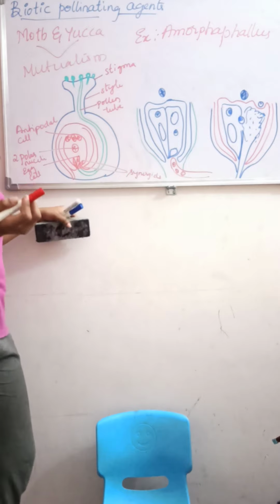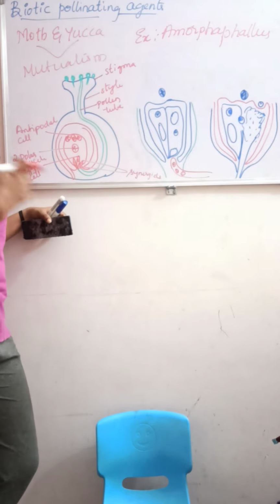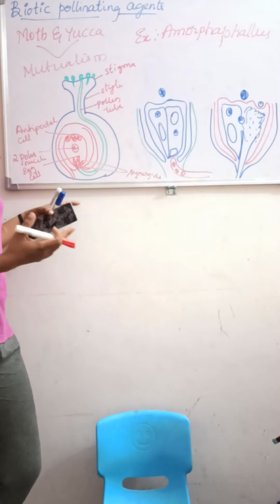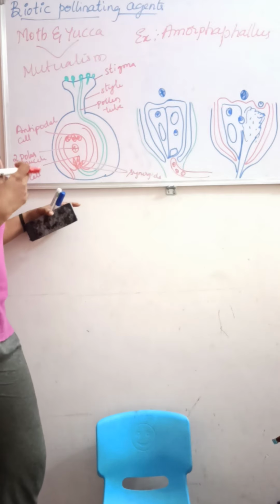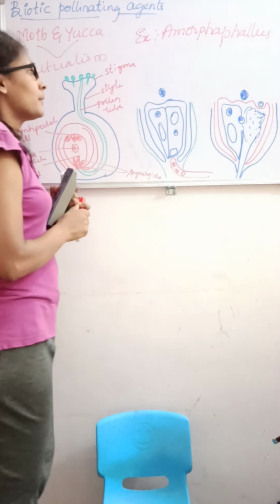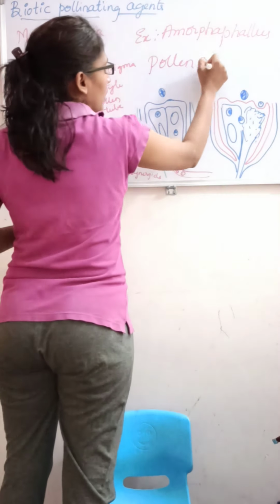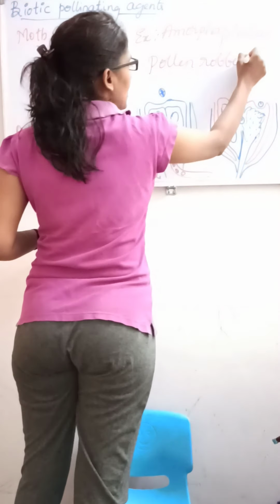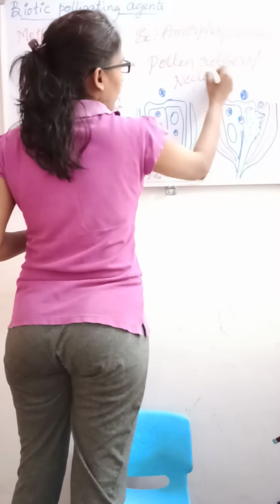Some of the insects will take only the pollen grain and the nectar, but they will fail to pollinate. Pollination will not occur. Those insects are referred to as what? Pollen robbers. They are referred to as pollen robbers or nectar robbers, as we used to call them.